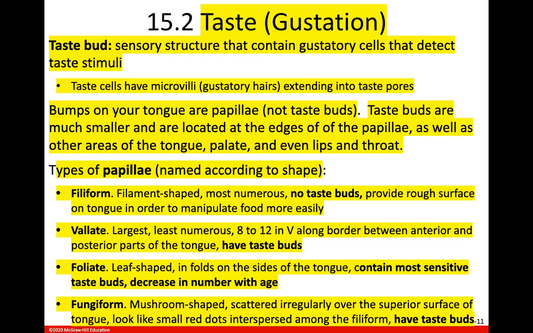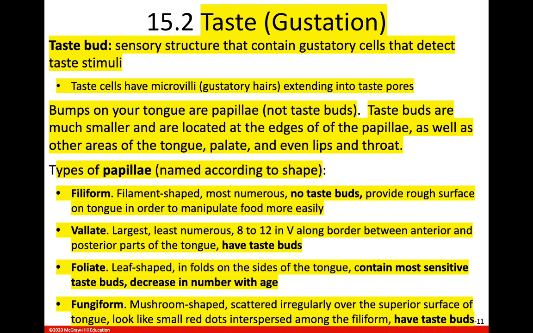So like with our smell, it's the one, and I don't remember whether it was primary or secondary. You'll have to go back and look at that. But anyway, it's the one where you don't release neurotransmitters to generate an action potential. The action potential is generated by that G protein mechanism when the molecules bind to those olfactory hairs of the olfactory neuron. Okay, so we don't release transmitters there.